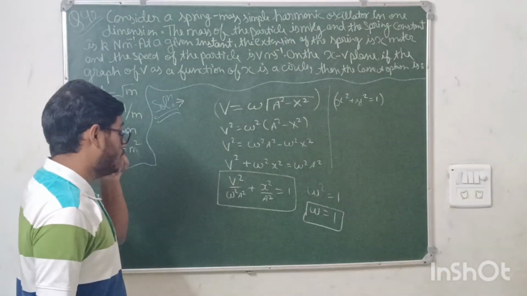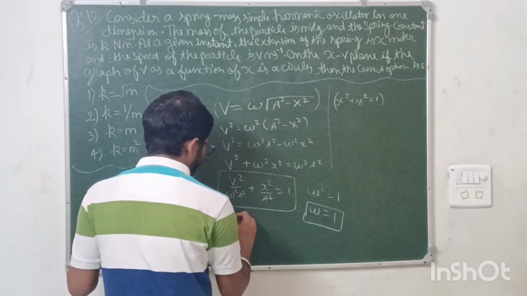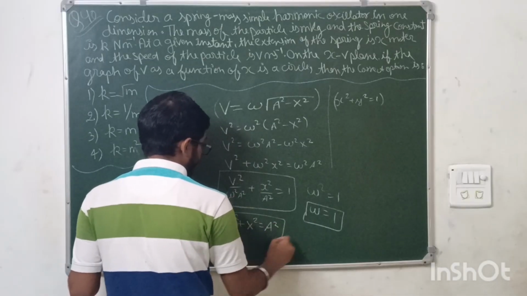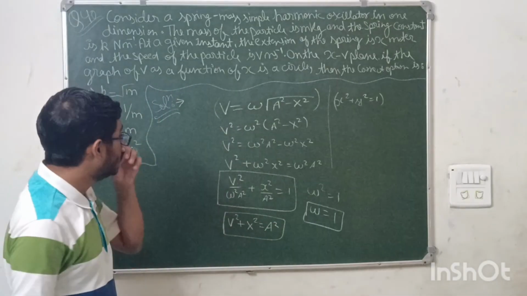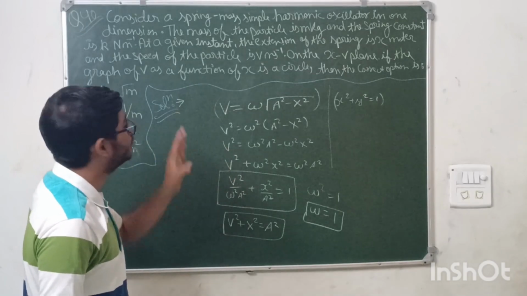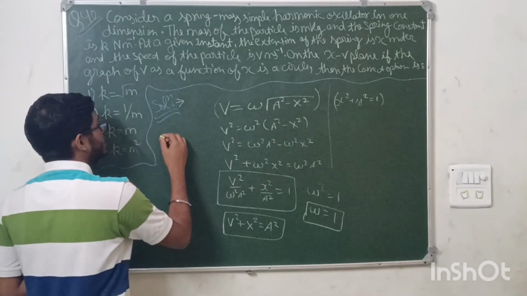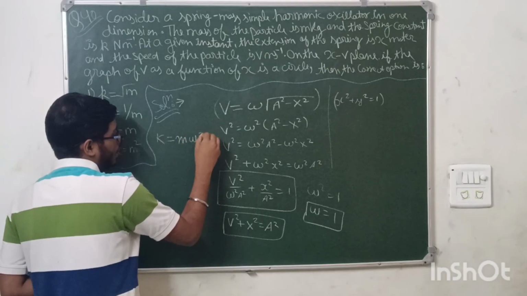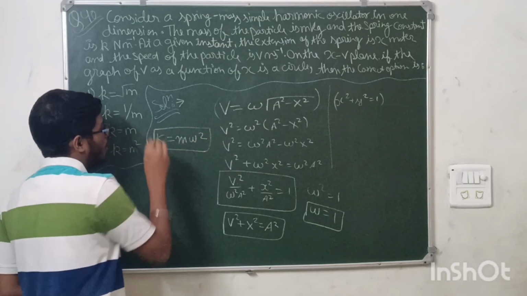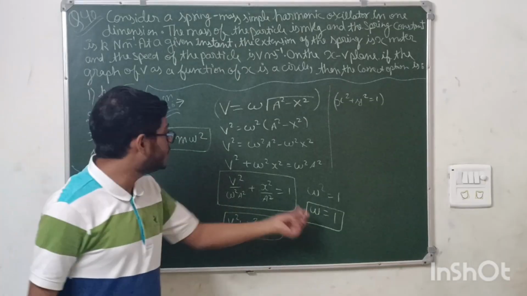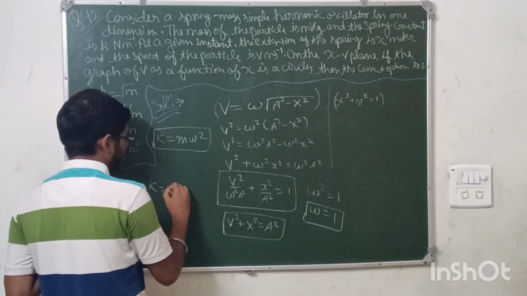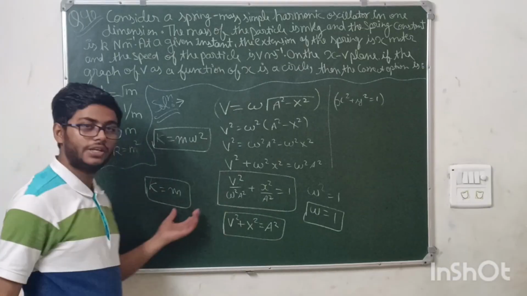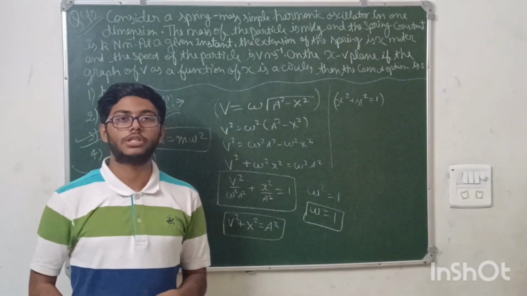Now if omega is 1, then this equation transforms to v square plus x square is equal to a square. This is the final equation. Now with omega 1, we know one relation between the spring constant and the mass, that is k is equal to m omega square. Substitute omega equal to 1 here, so you get k is equal to m. Which option? Option number 3 it is. Very easy question, formula based. Moving on to the next question.